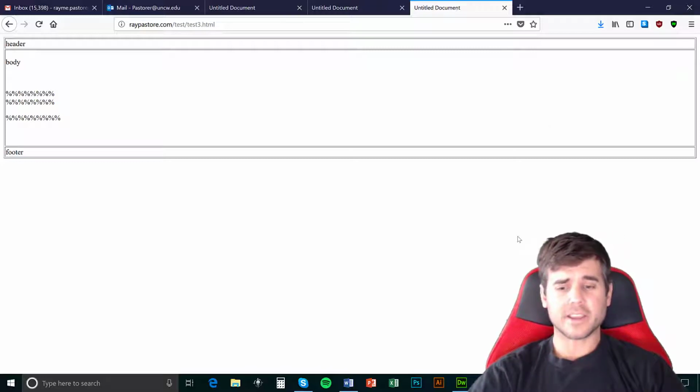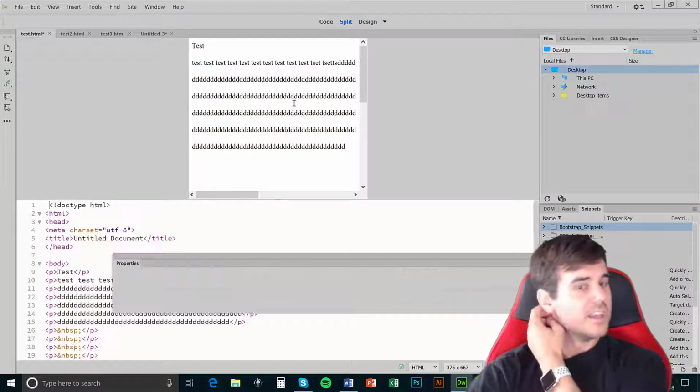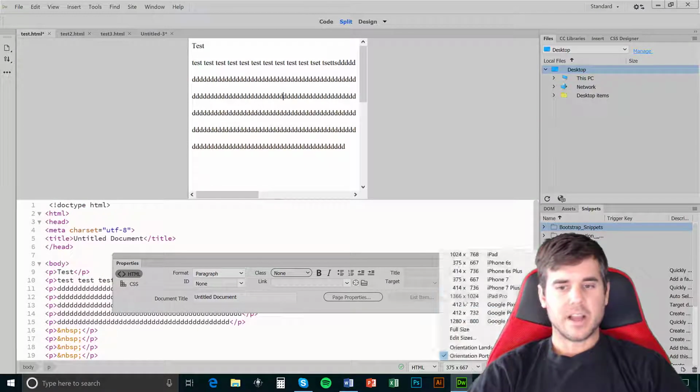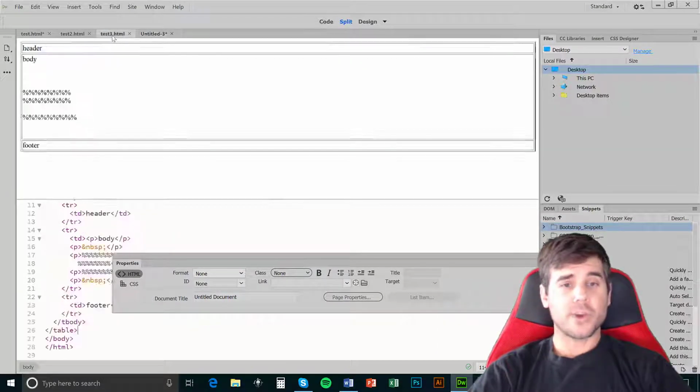Okay, so let's go back into Dreamweaver and let me show you how to develop these. So the first one, obviously, these 2, I just developed them using this iPhone 7 sizing, which does not work. Now, what I did for the third one that looked correct on the mobile device is I developed a table and made it 100%. So how do I do that?